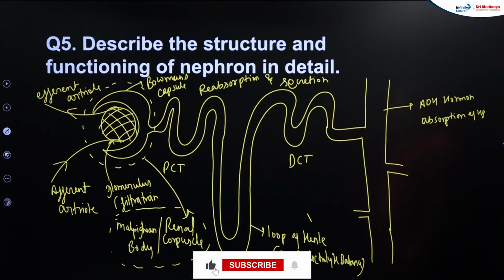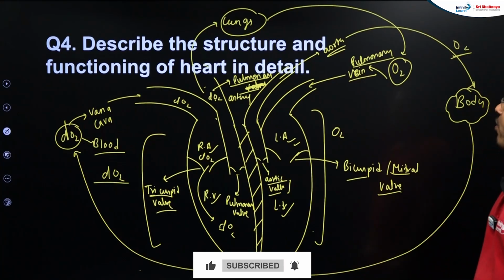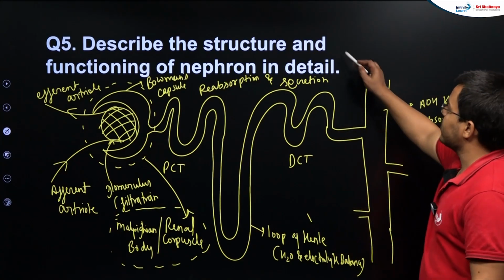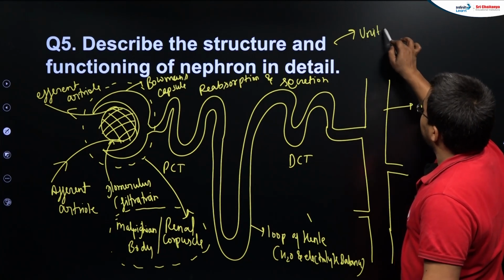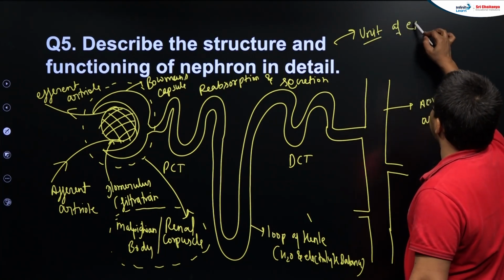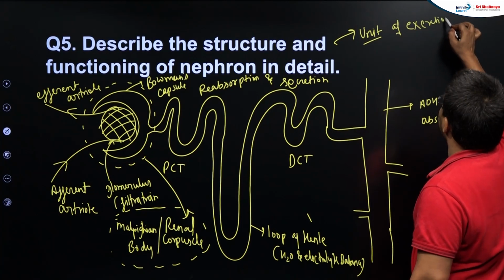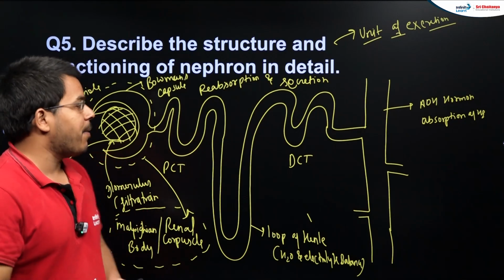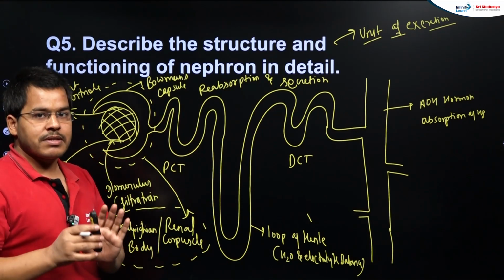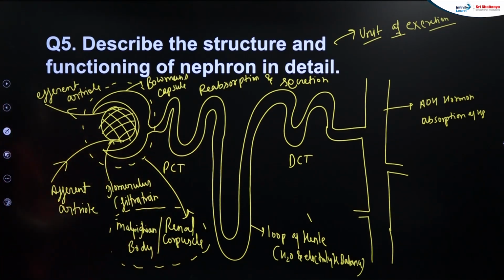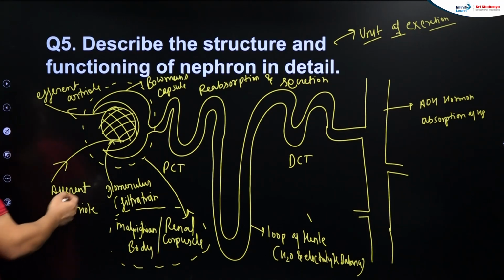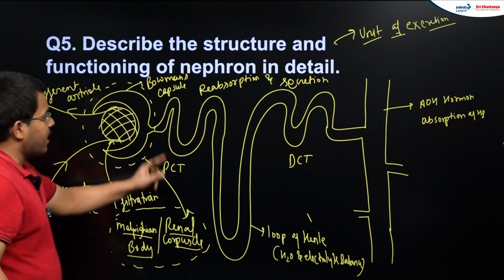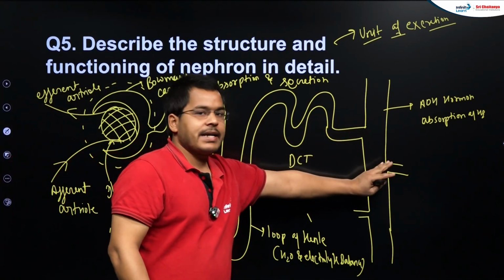After that, the next very important question is the functioning of the nephron and its structure. So students, if you see the structure of a nephron, the nephron is the unit of the excretory system, or you can say the excretion process will be done in the kidneys. Ultimately it will be happening in these structures. There are millions of nephrons in the kidney, and these structures have 3 distinct regions. One is this part, known as the renal capsule or Malpighian body. Then we have this tubular region, and then we have this collecting duct part.